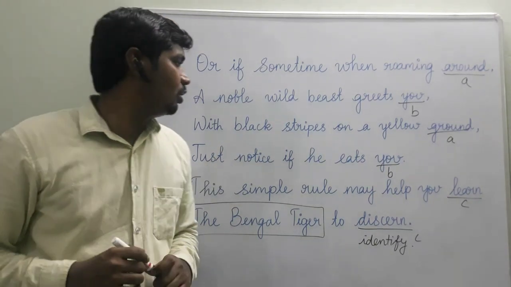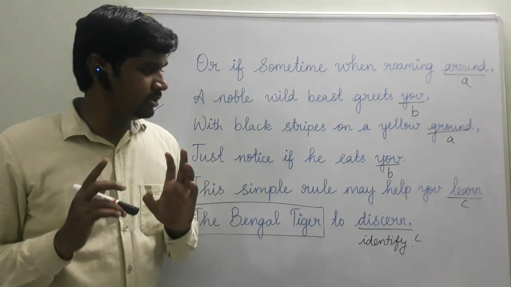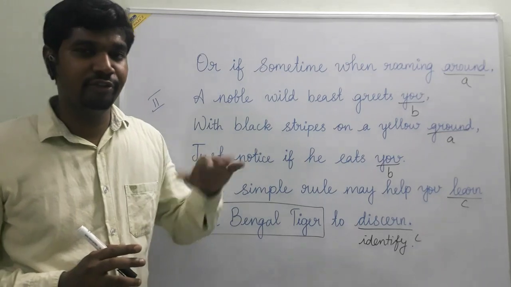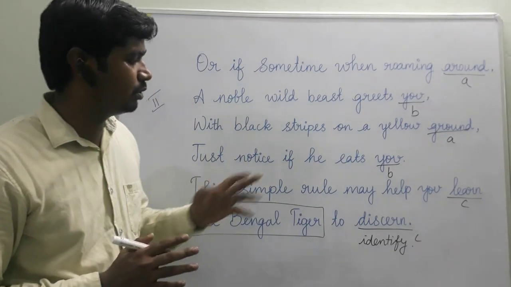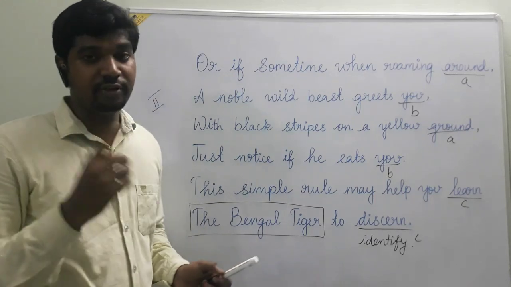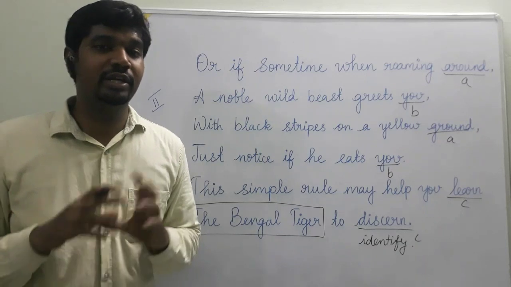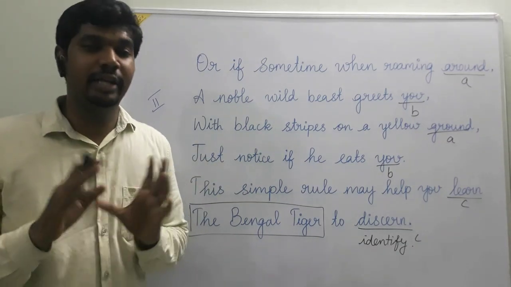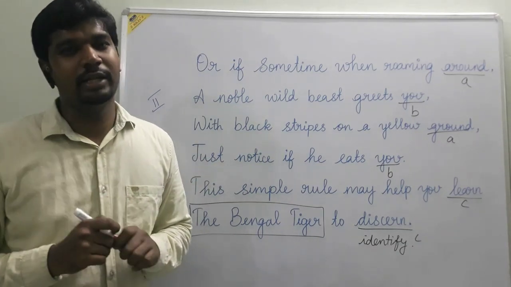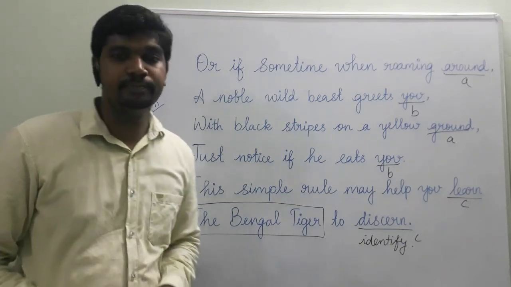Okay, that's fine. So the rhyme scheme is AB, C. For the first stanza also the same rhyme scheme, and here too the same. And here the allusion is the Bengal tiger, and for the first stanza also allusion is used, and there also all the words specify the familiar name, like Asian lion. So that is also an allusion. Okay.